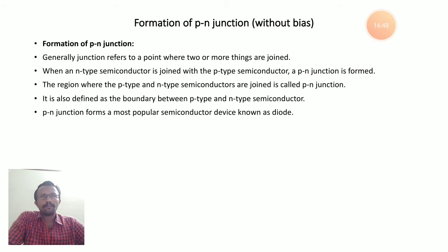By using PN junction diodes, we can construct a transistor, that is a PNP transistor or an NPN transistor. A PNP transistor consists of two PN junctions. An NPN transistor also consists of two PN junctions. Okay, so this is about formation. We can continue with this discussion. When we join p-type and n-type material, there will be a junction. That junction is nothing but a p-n junction.